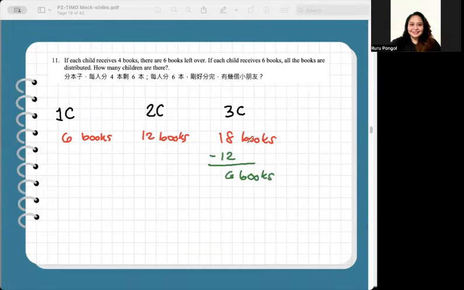So it seems we already have the answer that there are 3 children in this question, satisfying that each child receives 4 books and there are 6 books left over. With the 18 books, 3 kids times 4 books each is 12 books, and 18 minus 12 is 6. So the 4 books and the 6 books left over, all check. Next condition, if each child receives 6 books, 18 divided by 3 children is 6 books each. So all the books are distributed, also check.